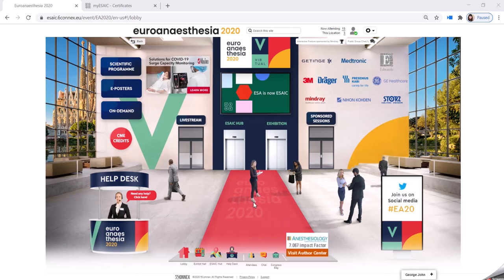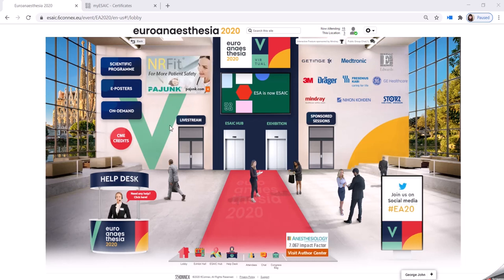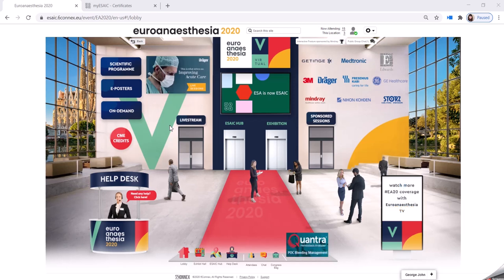Here we are in the lobby. From the lobby, you can get to different areas within the congress, just like any normal congress. Starting with the live stream, these are the live sessions that will be aired throughout the 3 days of the congress. After they are aired, you can view them directly on the on-demand section. Here you can view them as often and any time you'd like. These are complete with the Q&A from the live streams. We have the e-posters, where you can view the abstracts and recordings, and the scientific program, a complete overview of all the sessions and their timings that you can find throughout the Congress.